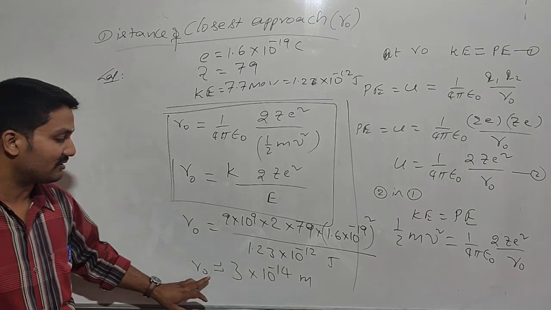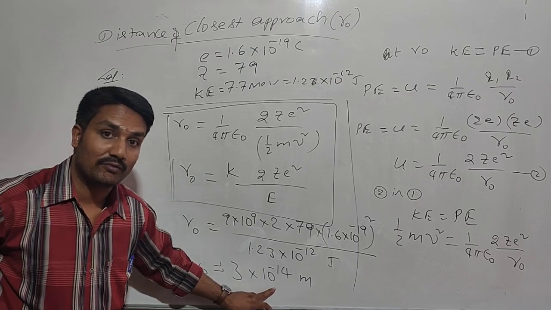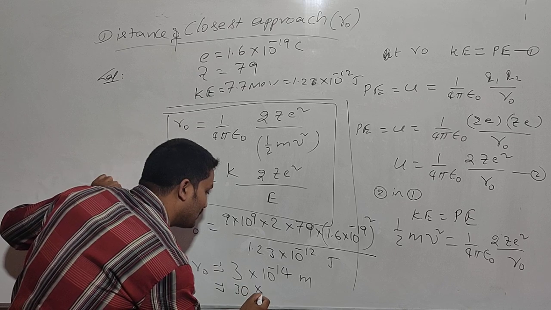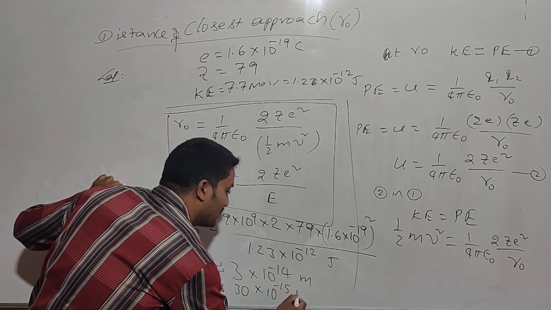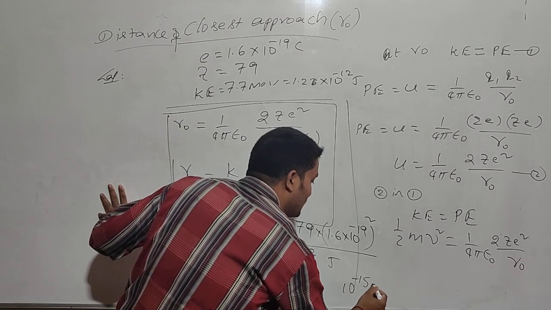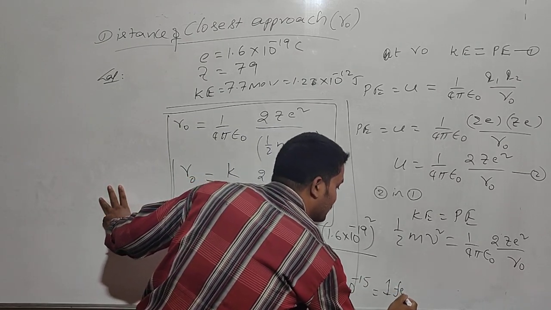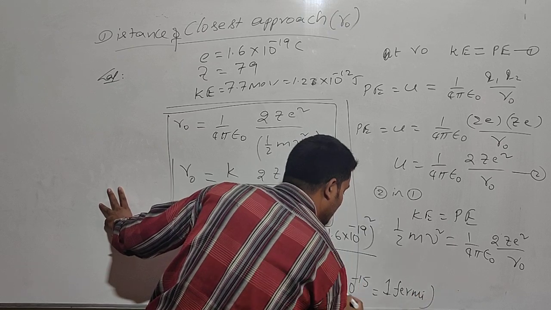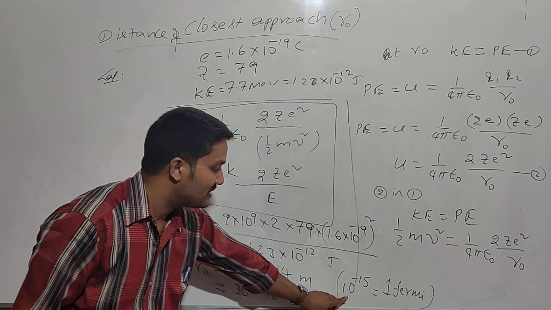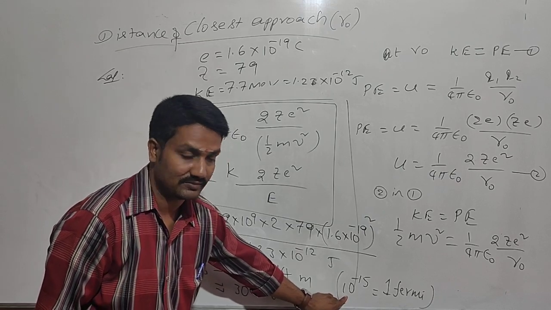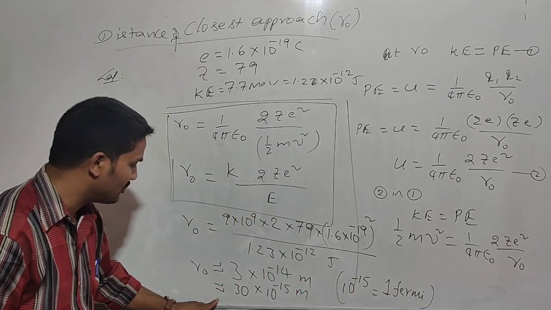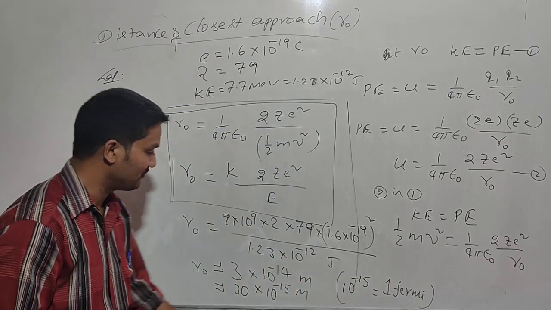That means the R naught value is in the order of 10 power minus 14. Otherwise you may write this as 30 into 10 power minus 15 meters. Here 10 power minus 15 meters means 1 Fermi. This is the unit which is used to measure the size of atoms. So 10 power minus 15 means 1 Fermi, and then here you may use 30 Fermis.